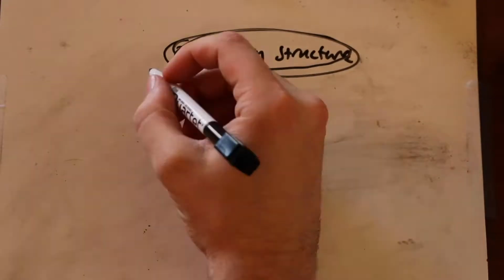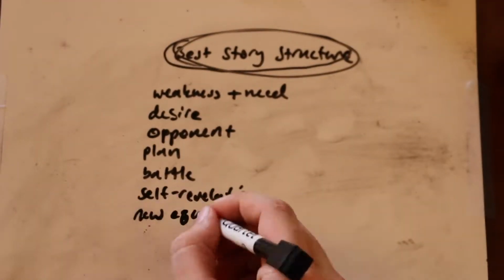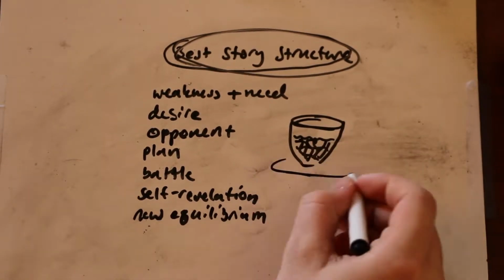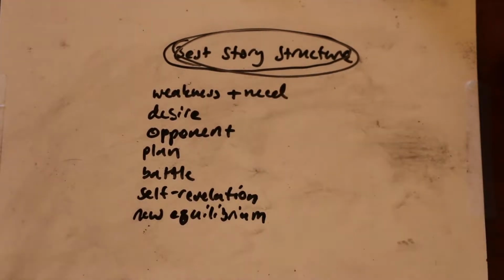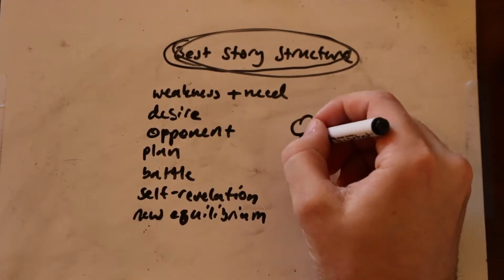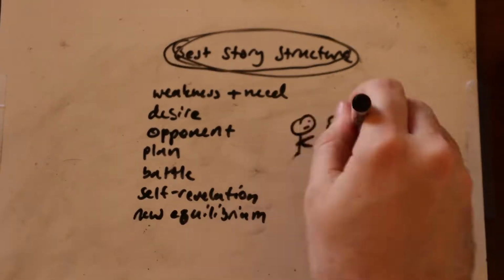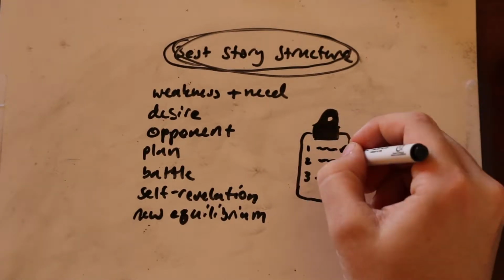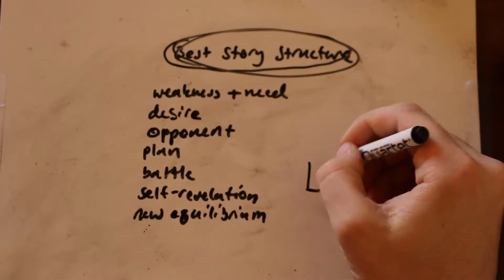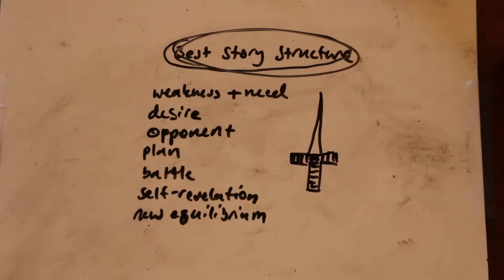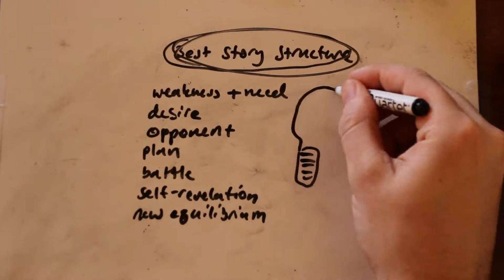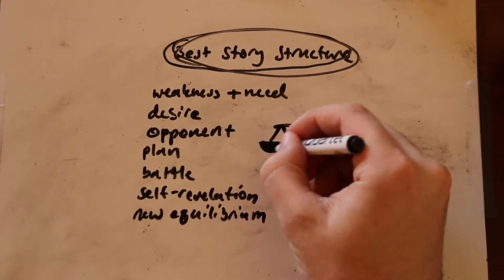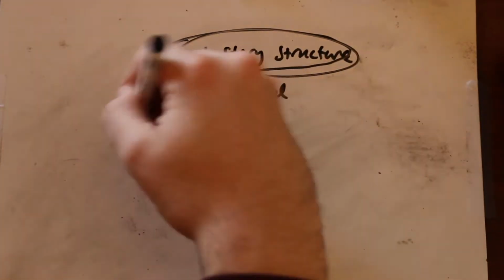The best story structures usually include weaknesses and needs, desires, opponents, plans, battles, self-revelations, or new equilibriums. An example of weaknesses and needs is usually hunger or thirst. Desire is usually about love. Opponents usually fight one another in some way. Plans usually have some sort of checklist. Battles are usually some other sort of conflict that's involving direct human-to-human contact. Self-revelation is usually something that comes from a thought process, and new equilibriums come from a balancing or rebalancing of different things.